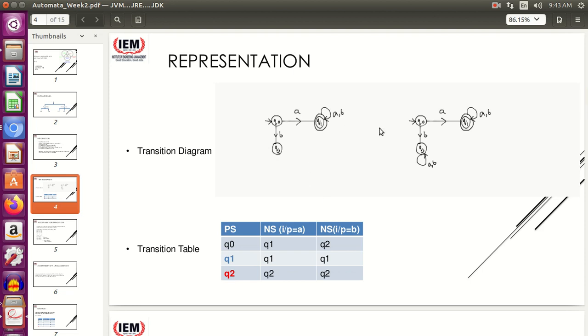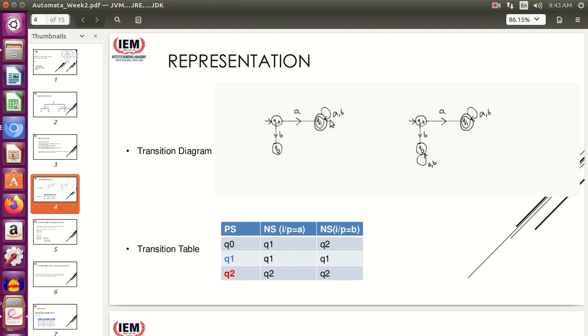Now next you should ask me where this automata is coming from. What is the purpose of this automata? This automata, if I am not wrong, basically represents the set of all strings which start with A. Exactly, very good. This is the initial state Q0, you get A, you go to the final state.